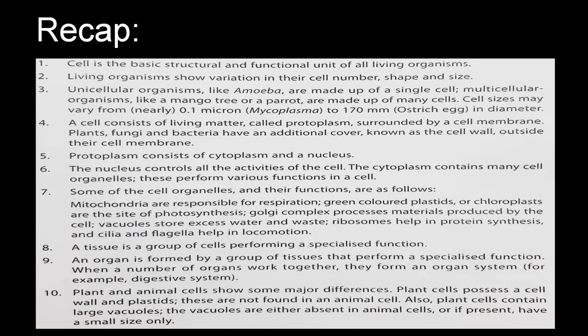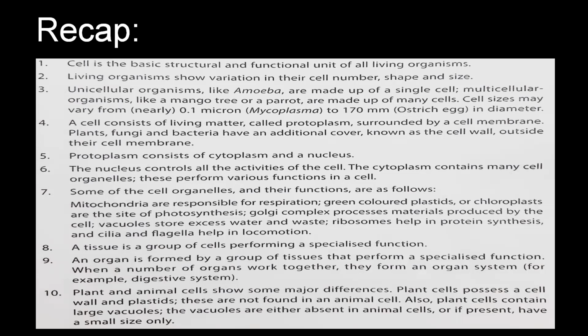Mitochondria are responsible for respiration. Green colored plastids or chloroplasts are the site of photosynthesis. Golgi complex processes materials produced by the cell. Vacuoles store excess water and waste. Ribosomes help in protein synthesis, and cilia and flagella help in locomotion. A tissue is a group of cells performing a specialized function. An organ is formed by a group of tissues that perform a specialized function. When a number of organs work together, they form an organ system, for example, digestive system.